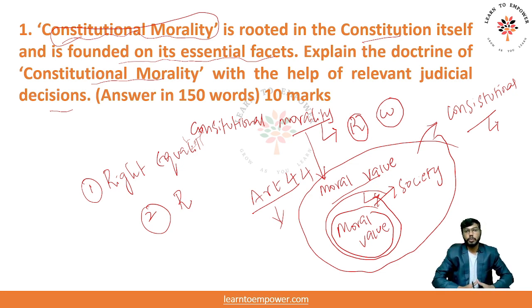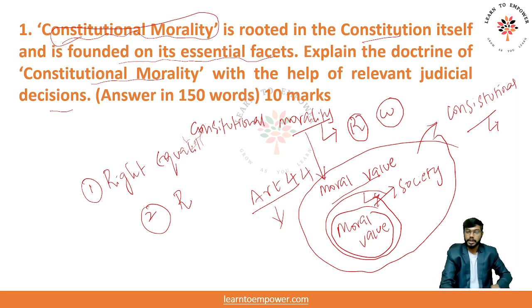But there are certain Supreme Court judgments which also explain this constitutional morality. For example, if you remember, there was a case in Maharashtra where girls dancing in a bar was banned by the government, but the court came and said it is not the government that defines morality, it is society that needs to define morality, right? The government of the day cannot come and say these are the rules of morals, but it is the constitution and the moral values of society that define it, right?